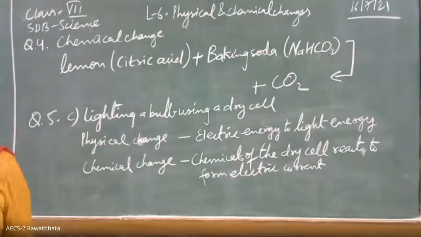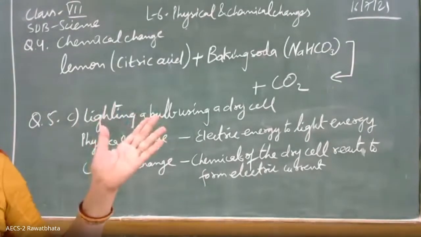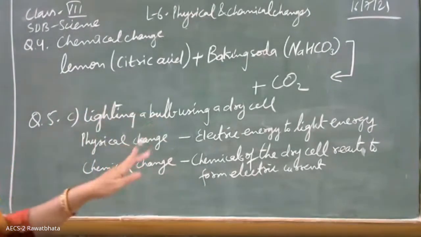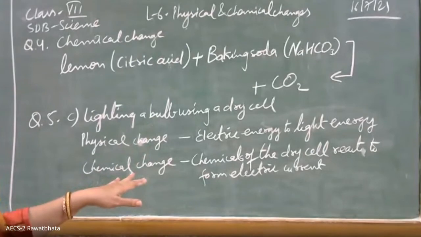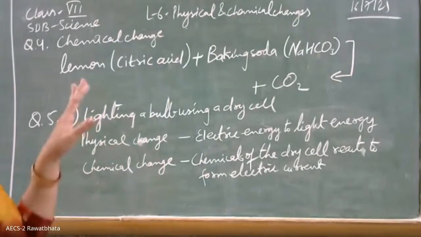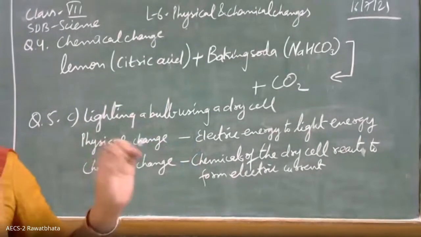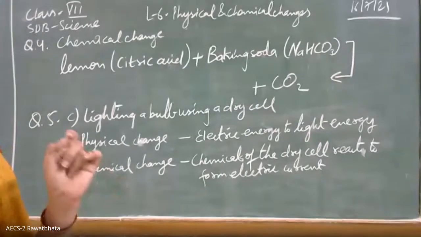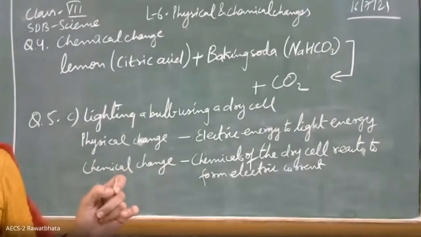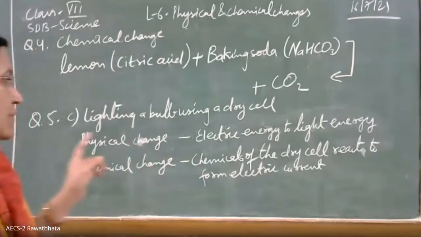Change in object doesn't mean it's a chemical change. Only one form of energy is getting converted to another form, like it happens in the case of a cell. The electrical energy produced in the cell is getting converted into light energy of the bulb. Say, for example, in a torch, you switch on the torch and the bulb lights up because the electrical energy is changed to light energy.